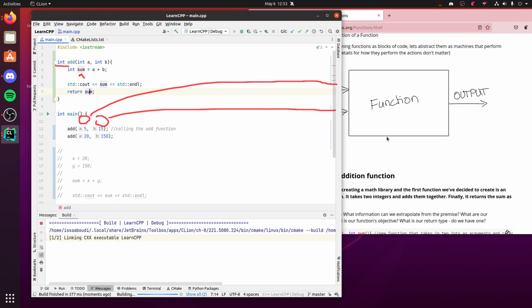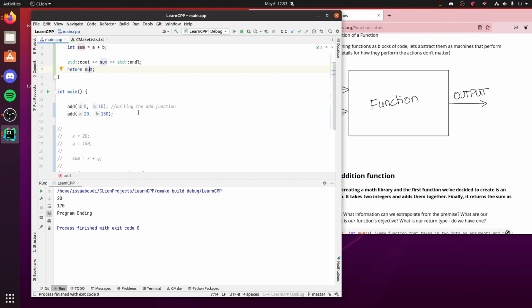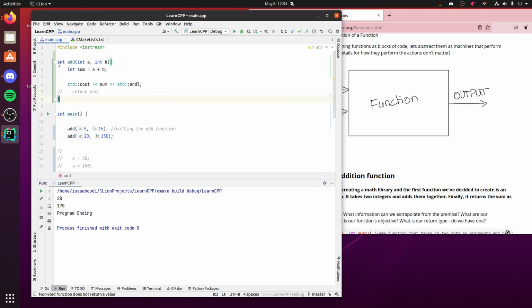So if I run this, nothing really happens on paper, right? Like, it doesn't look like anything happened. I mean, it still prints as normal. But let me take this out again. Let's change this back to void. If right now, ignoring this line,